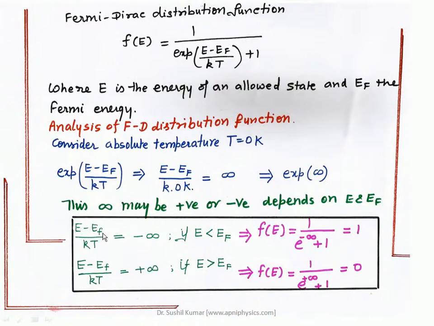So (E minus Ef) upon kT is equal to minus infinity if E is less than Ef. We know the Fermi energy level decides the filled energy levels and empty energy levels. Right now E is below that, so this state is filled, and the result of Fe is equal to 1.